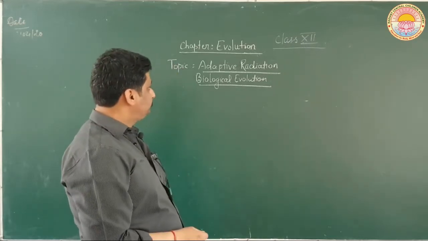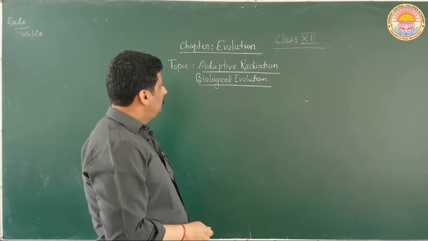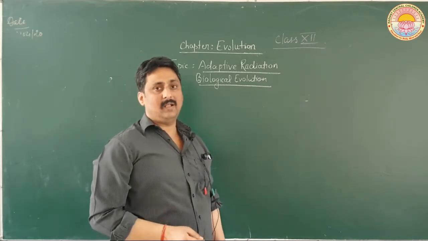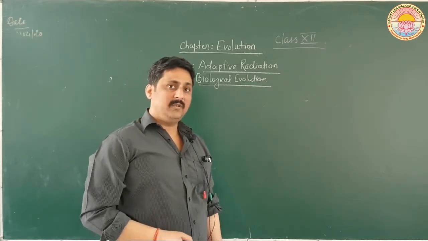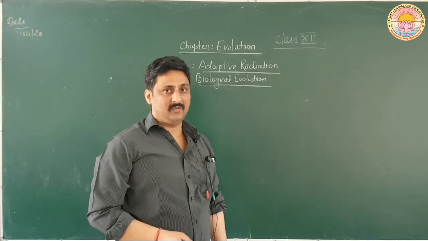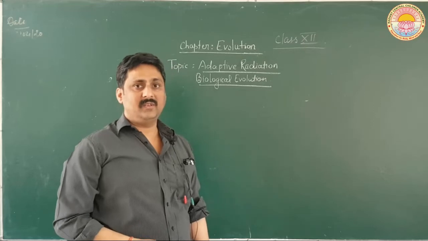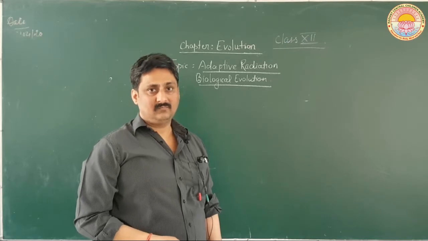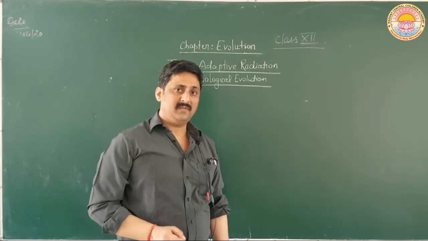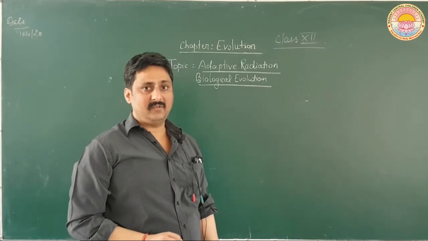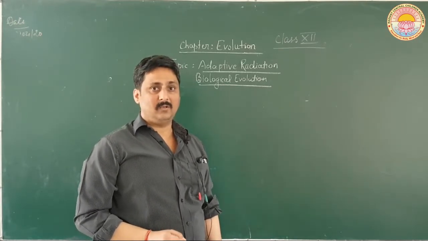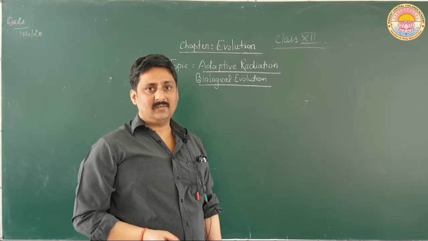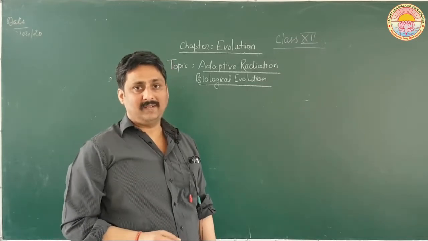Now, adaptive radiation is a concept given by Charles Darwin. As I have already told you in my previous lecture, Charles Darwin was the person who gave theories in evolution on a ship called HMS Beagle. It sailed from England and reached the South American continent. And Galapagos Islands are situated near South America.